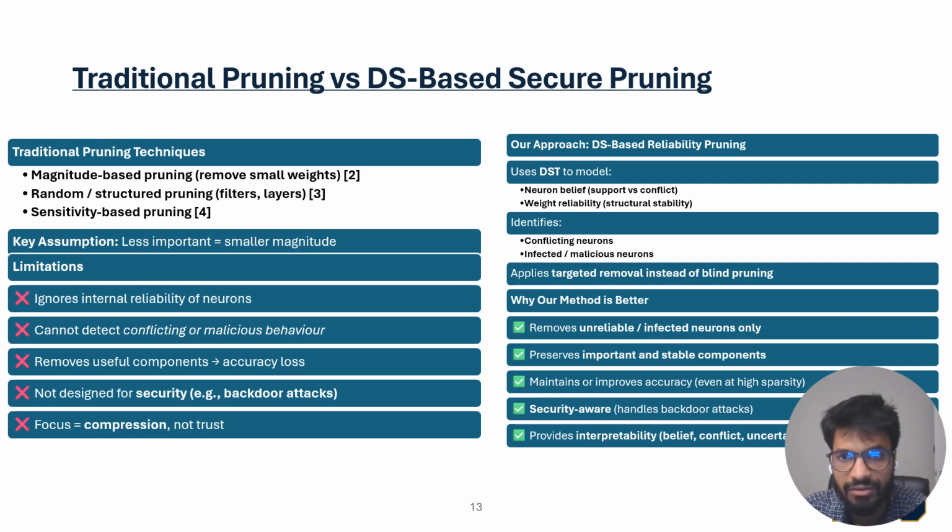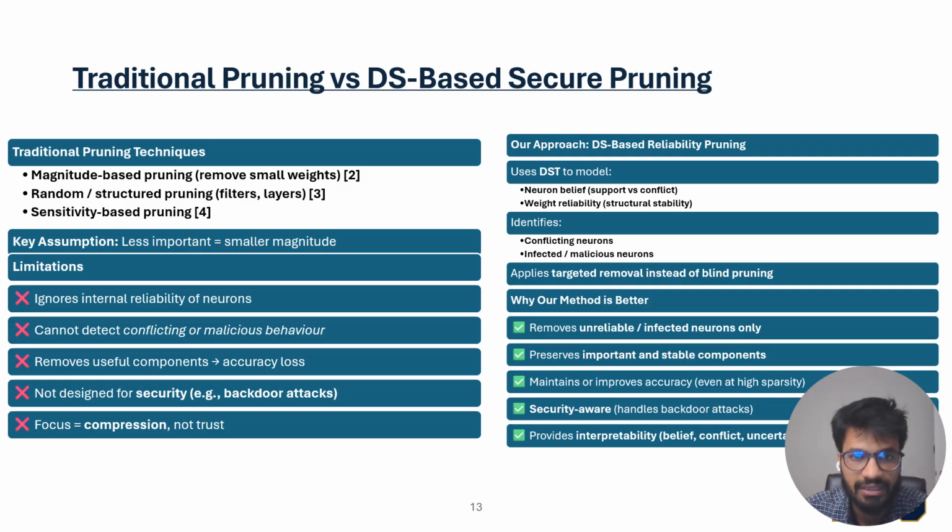Traditional pruning methods usually remove weights or structure based on magnitude, randomness, or sensitivity. The common assumption is that smaller weights are less important, but this assumption is not always correct. Traditional pruning ignores internal reliability. It may remove useful components and keep unreliable or malicious ones. Also, traditional pruning is mainly designed for compression, not security.